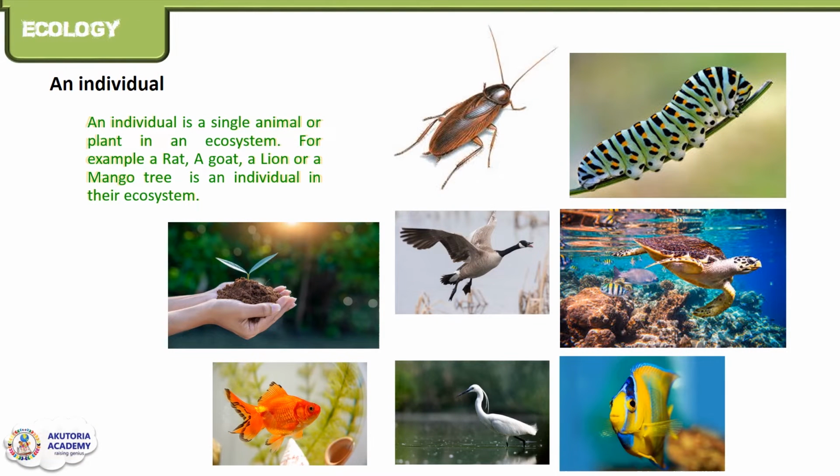The first level of organization in our ecosystem is the individual level. An individual is a single animal or plant in an ecosystem. For example, a bird, a cockroach, a caterpillar, a turtle, a fish, even man. Individuals do not breed with other individuals from other groups.